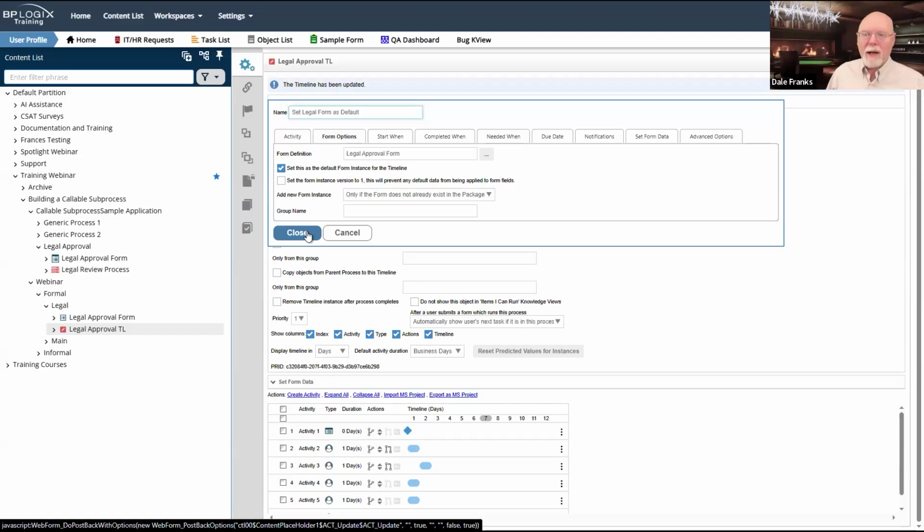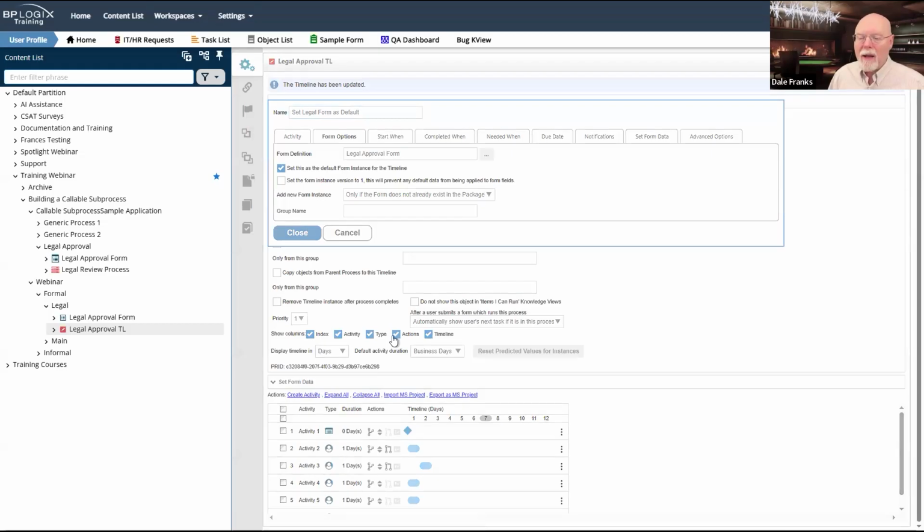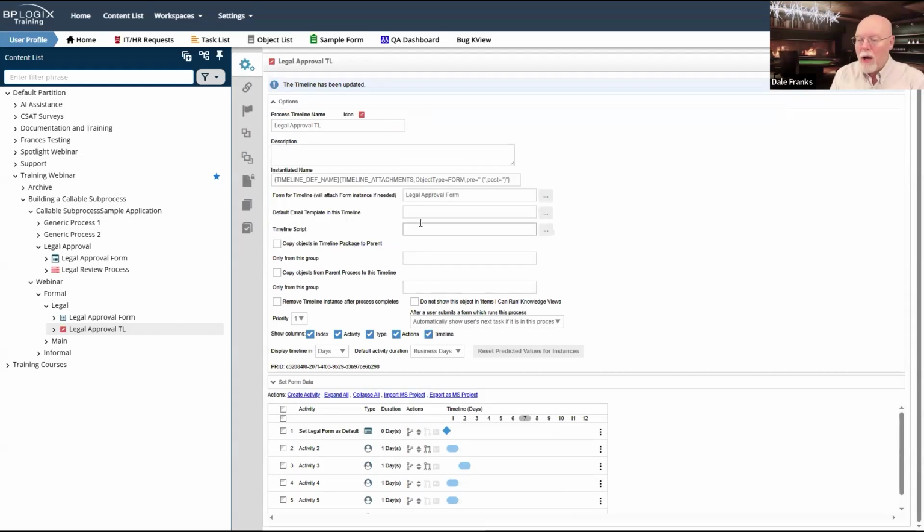It'll automatically set it as the default form. So it will get to this activity in that particular case, and it will do nothing. But when we're calling it from a parent process, it will actually be there so that we can ensure that our legal approval form and the existing legal approval form is the only instance of the legal approval form that exists in this timeline package for the instance, and it will be set as the default. So that's the first thing we're going to do.